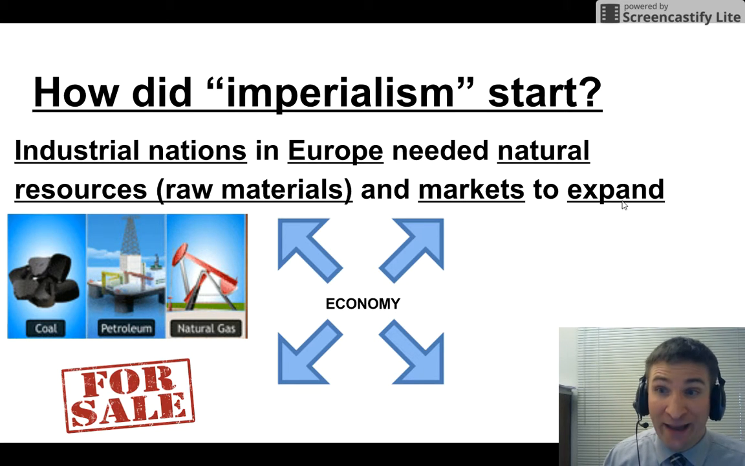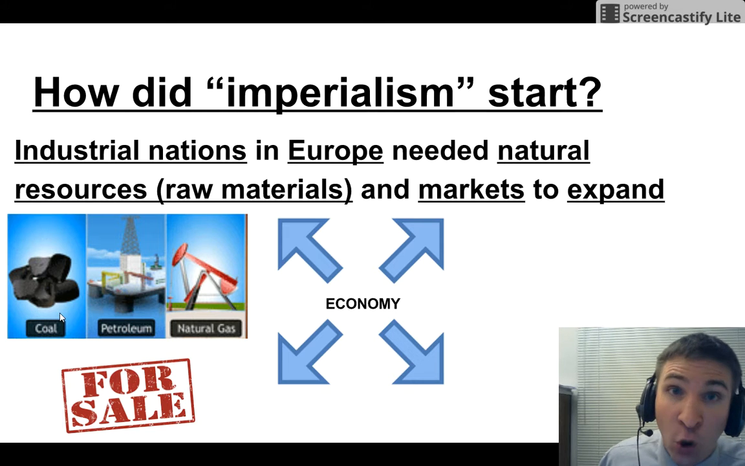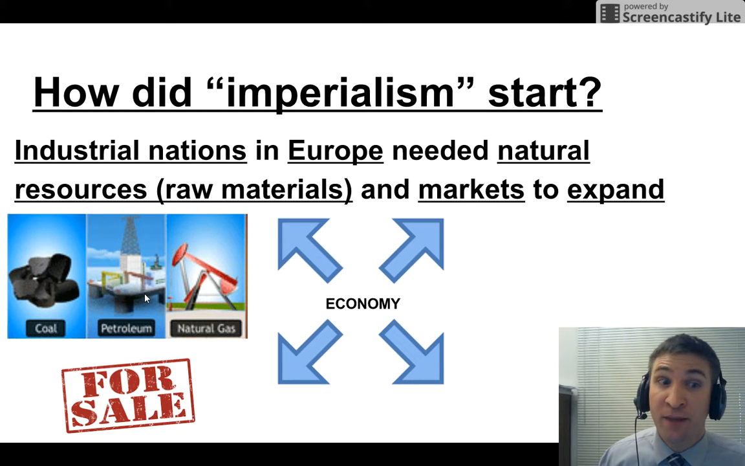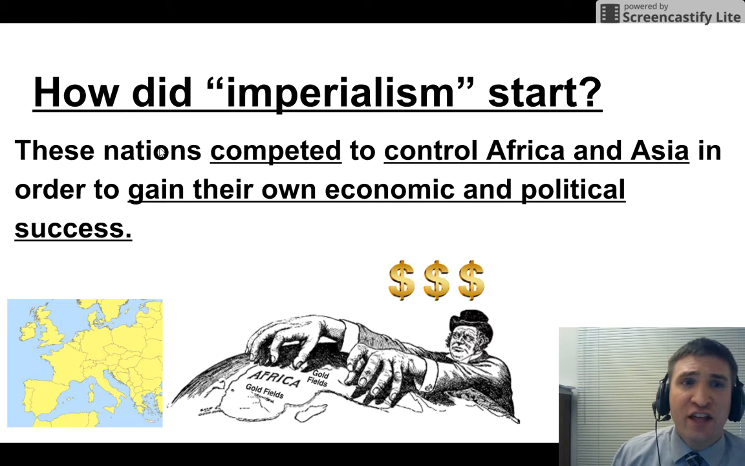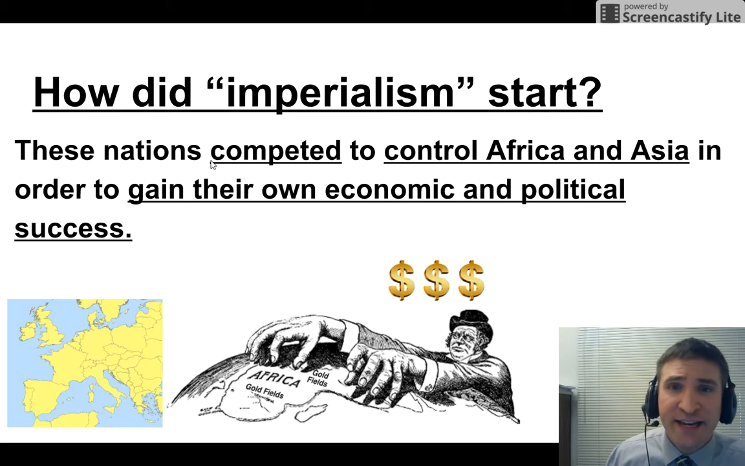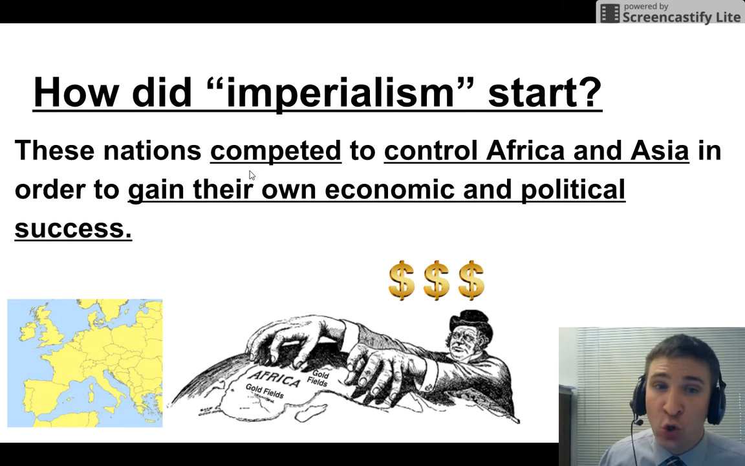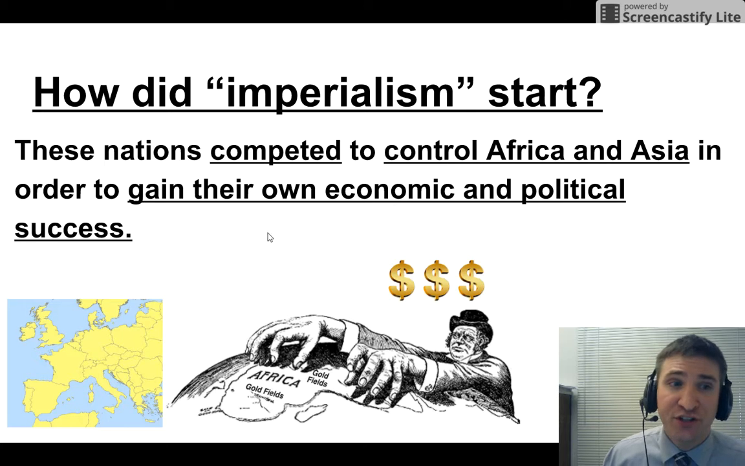They needed coal, they needed petroleum, which is used to make oil. They needed natural gas so that they could use it in their factories. And they also needed a place to sell their goods. That's a market. How did imperialism start? These nations in Europe competed to control Africa and Asia in order to gain their own economic and political success. So Europe wants power, and to do so, they need these resources in Africa.